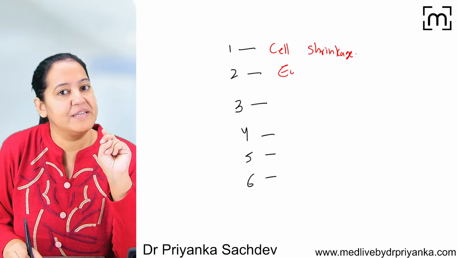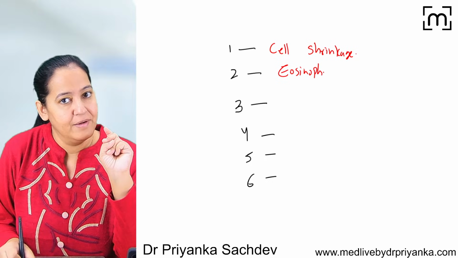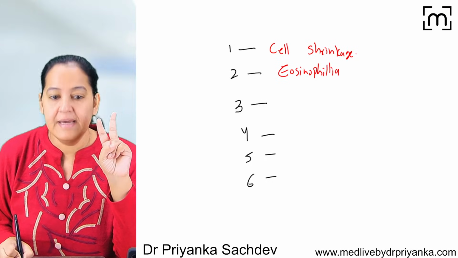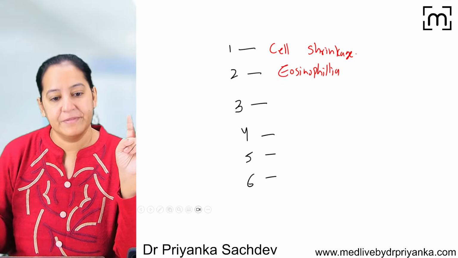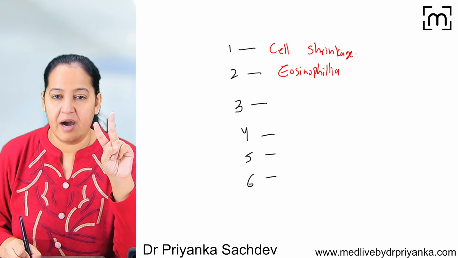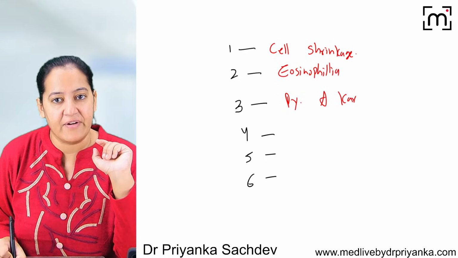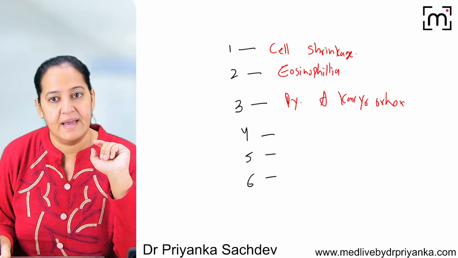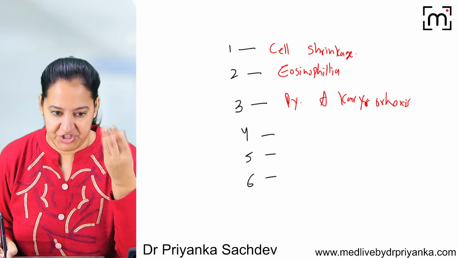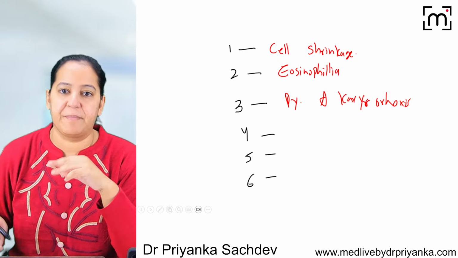Due to the cell shrinkage, there is eosinophilia. So there is cell shrinkage, and there is eosinophilia after that. After that, the third is the nuclear changes, that is pyknosis and karyorrhexis. Karyorrhexis is fragmentation of the nucleus. Condensation and fragmentation of the nucleus.